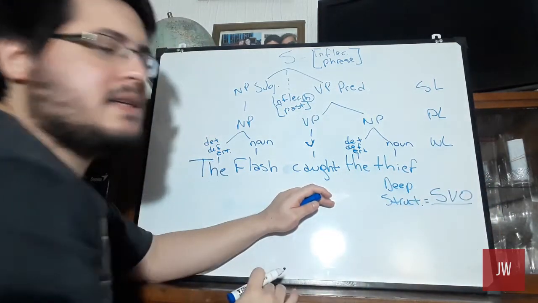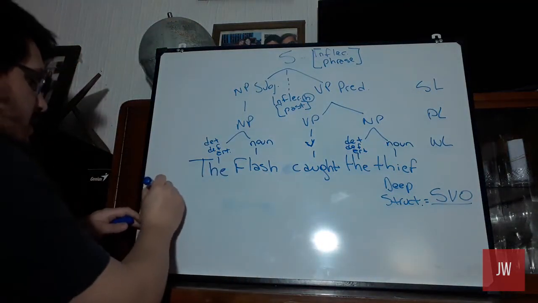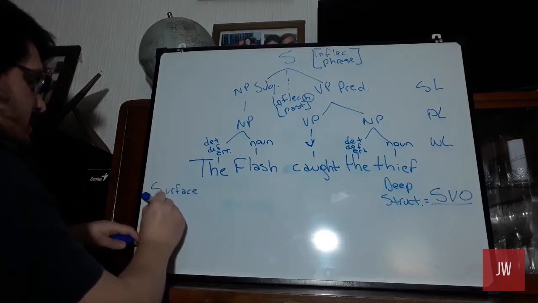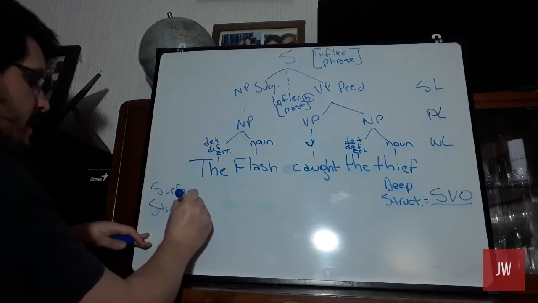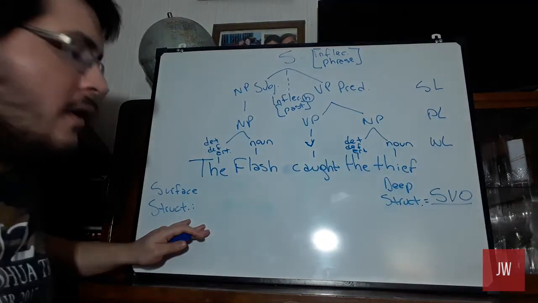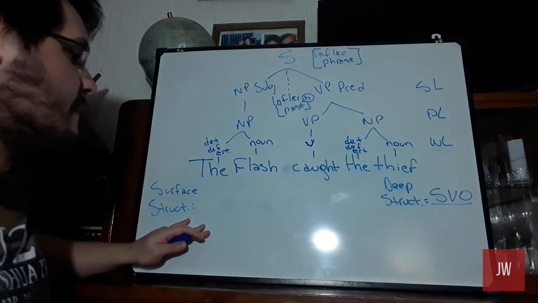This will be the deep structure. Then we continue with the surface structure. Here we have a view of the alterations we can make to the sentence.